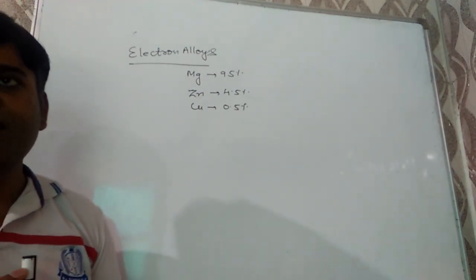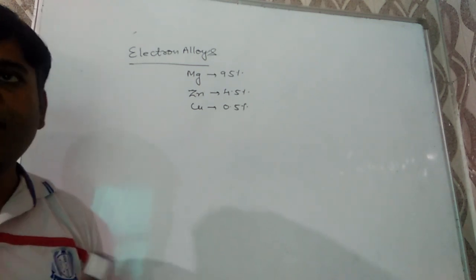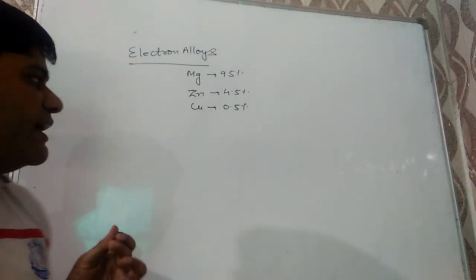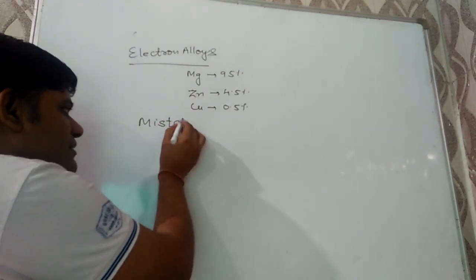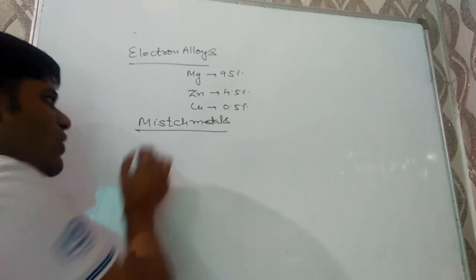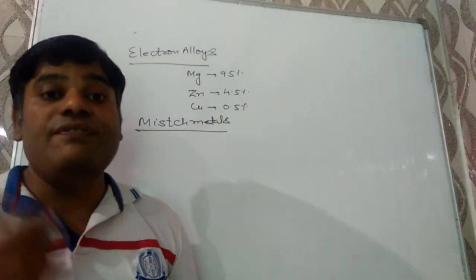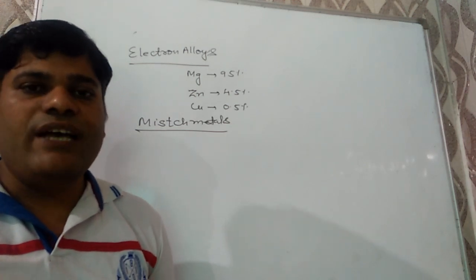These are the various alloys which are used in our daily life. Questions may be there. One more important question: what are mixed metal? Mixed metals are actually alloys of iron with lanthanoids.